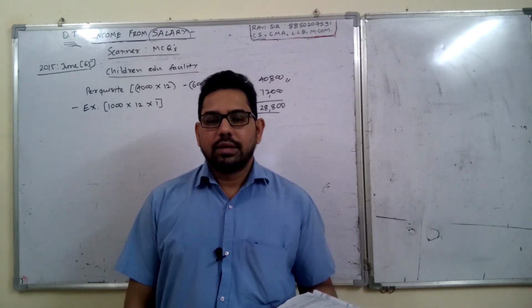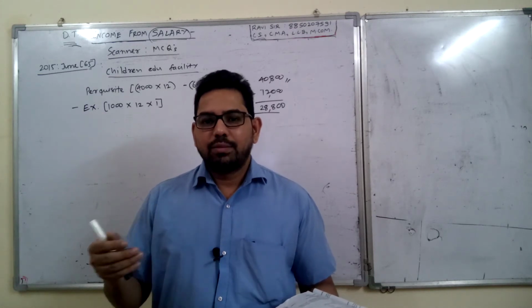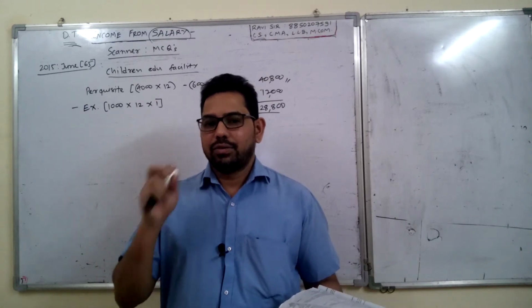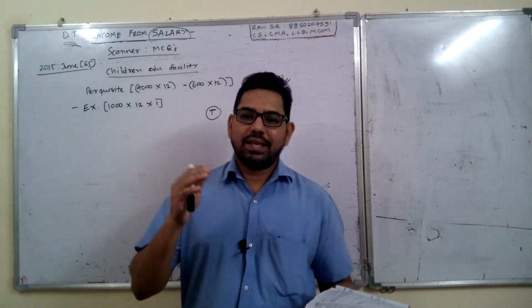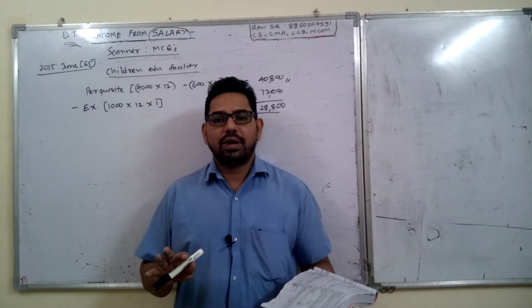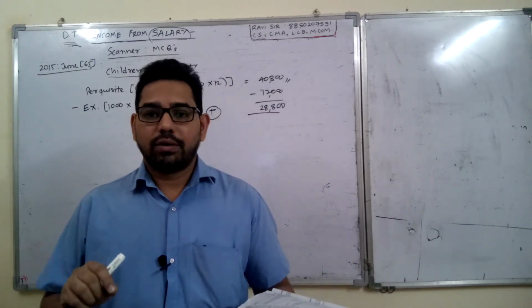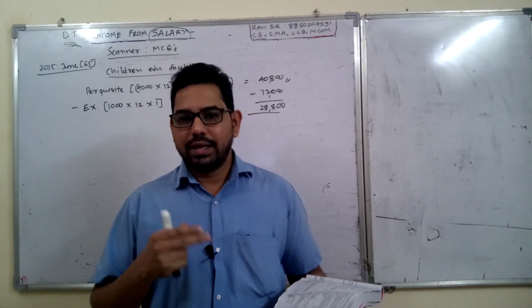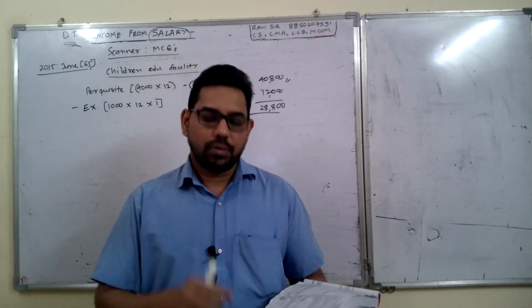Now what is the answer? If the loan amount is up to 20,000, full interest benefit is exempt. No need to calculate anything. So just look at the loan amount. Loan amount is only 15,000, which is less than 20,000. So no need of any calculation. Whatever interest benefit will come, it is fully exempt. So what they are asking is the taxable value of perquisite. So taxable value will be 0, because whatever benefit he has received in this case will be fully exempt. So taxable value is 0. So that is the answer.